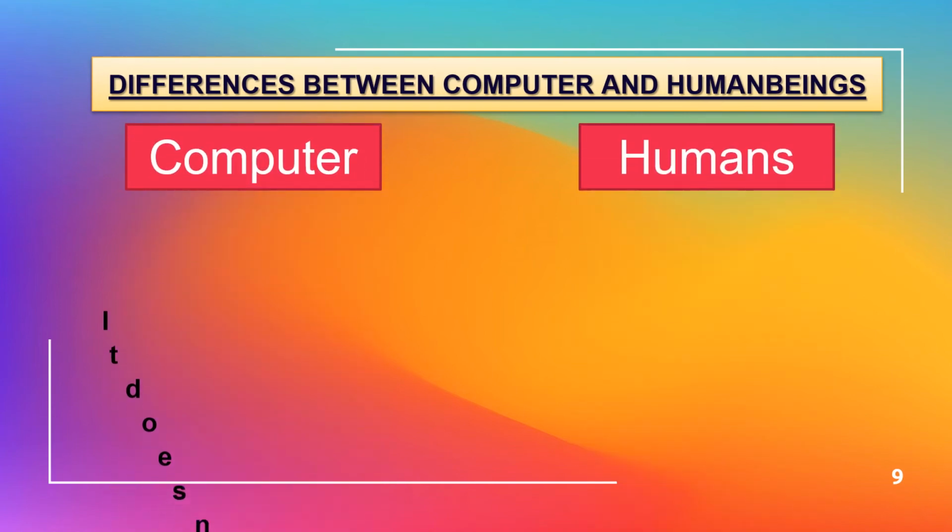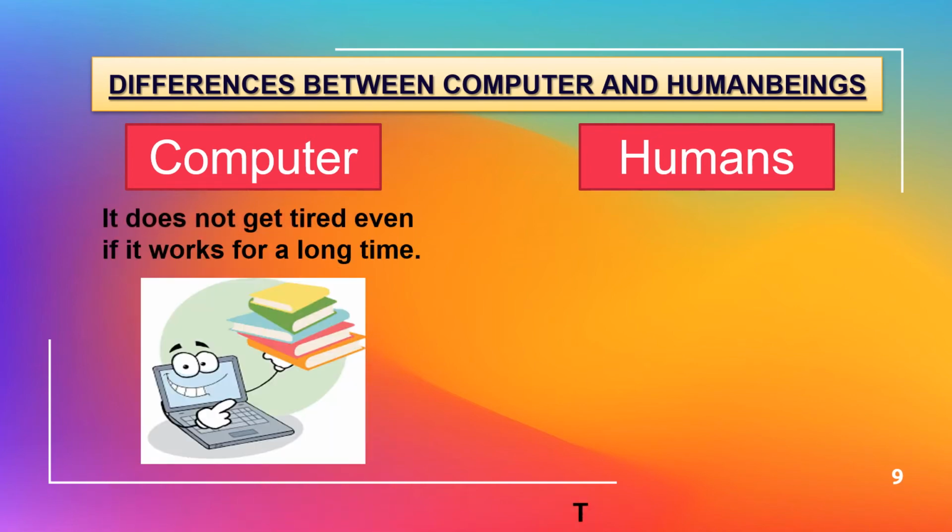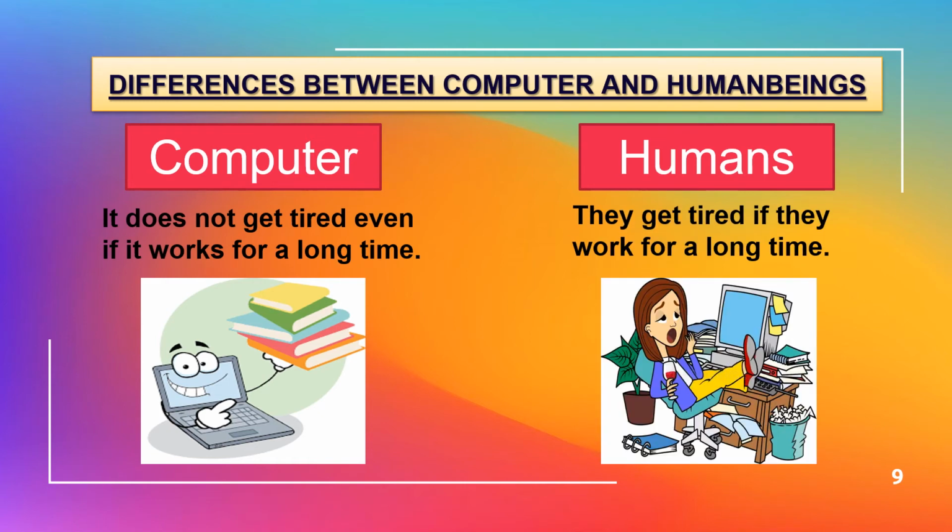It does not get tired even if it works for a long time. They get tired if they work for a long time. Compared to humans, a computer does not get tired even if it works for a long time because it is a machine and works on electricity.